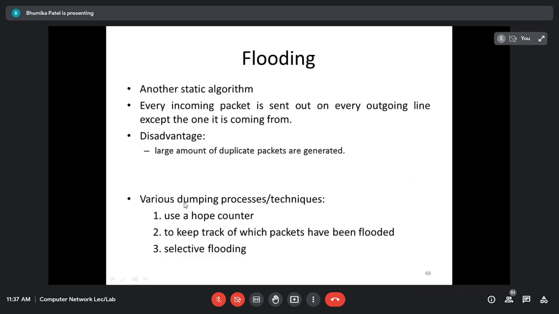And these are the techniques for damping the process, or you can say for damping out the large amount of duplicate packets. Okay.